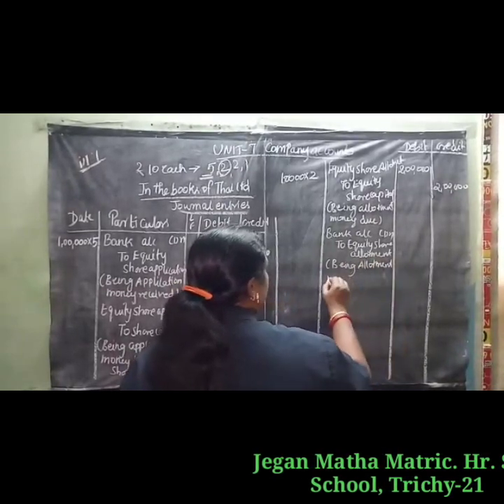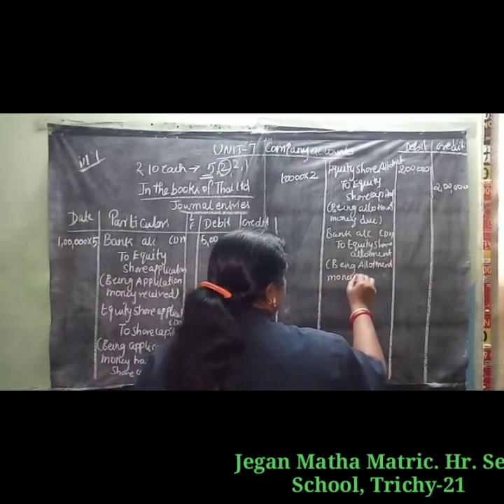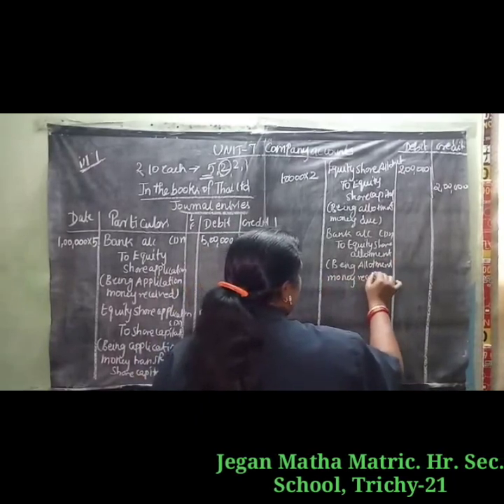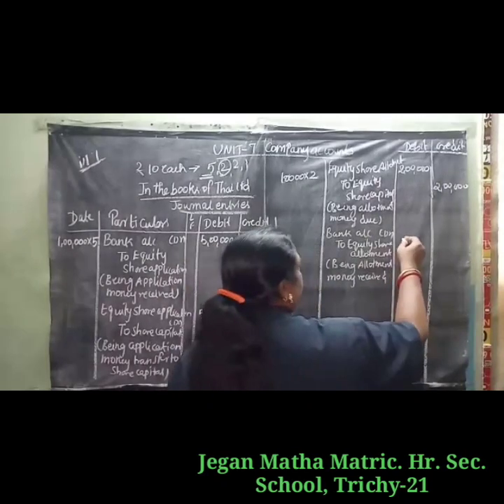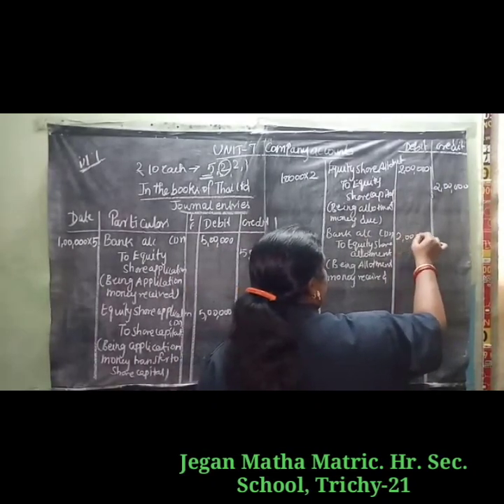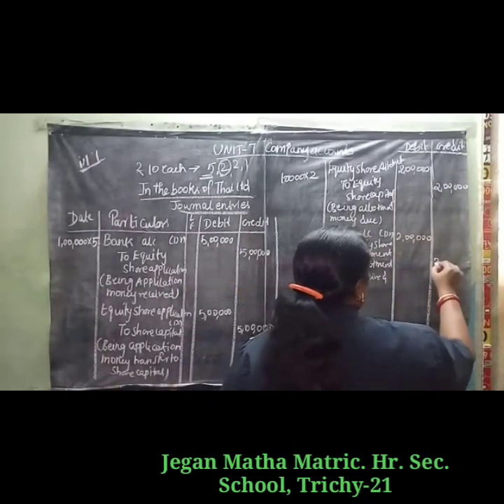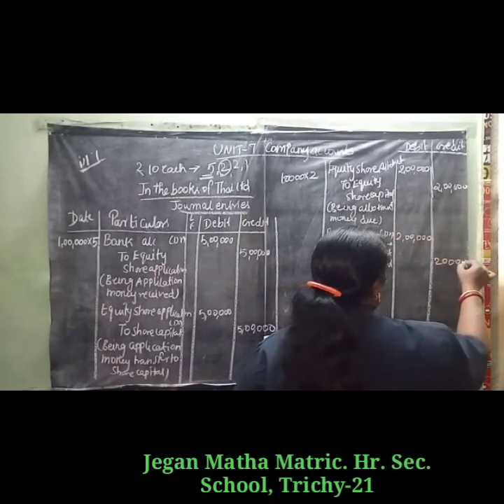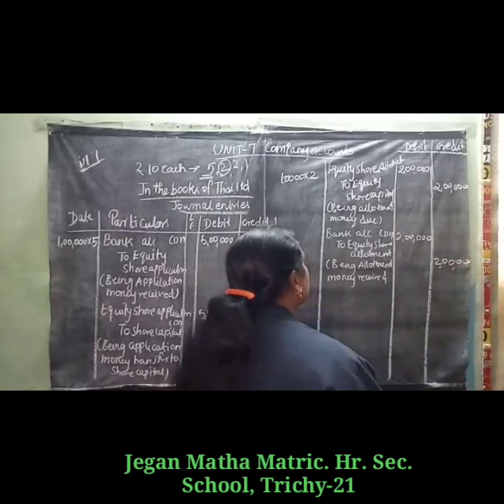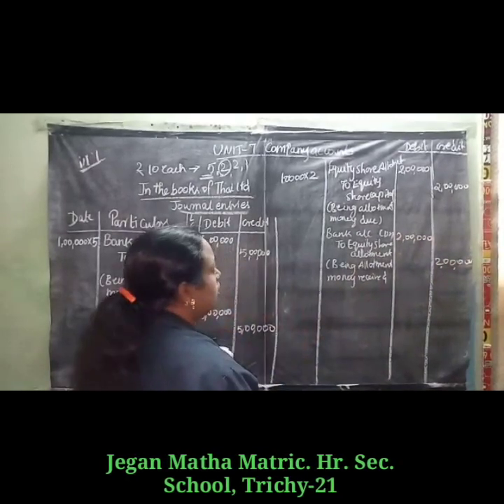Same amount, 2 lakh. So for allotment, two entries are finished.